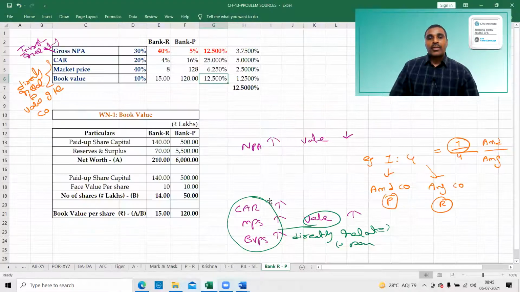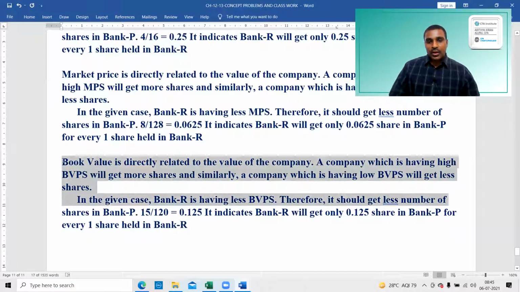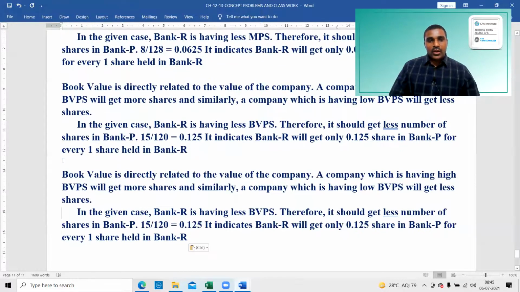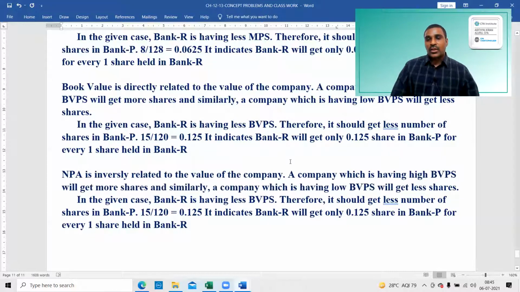This is gross NPA. Gross NPA is inversely related to the value of the company.